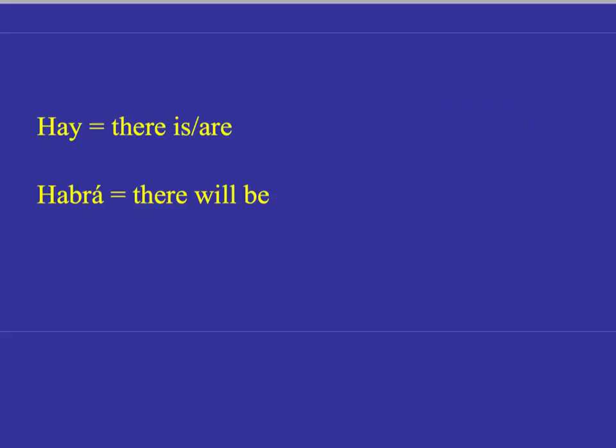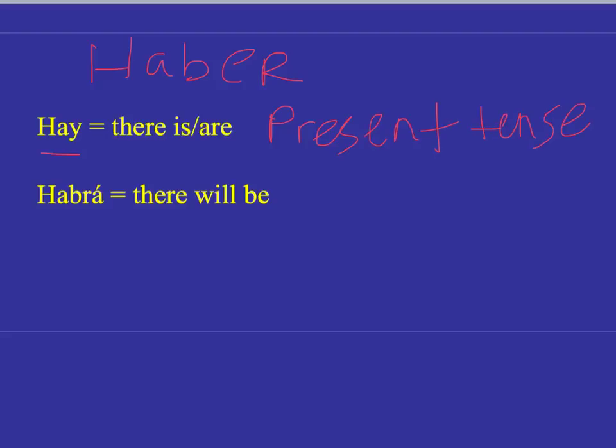In the future tense, we have a verb that is called haber, and we use haber in the present tense for I. There is or there are. Every once in a while you run into the need to use it in the future, and the future tense would be habrá.